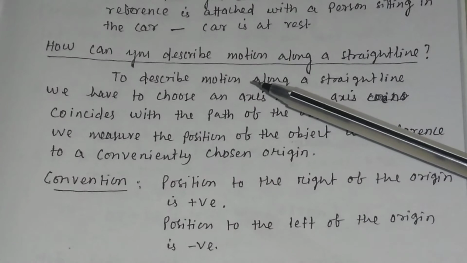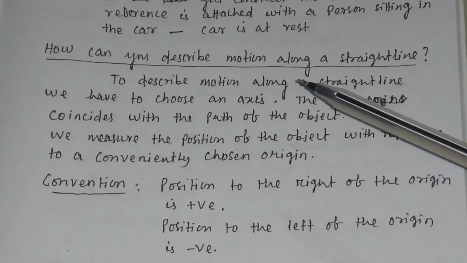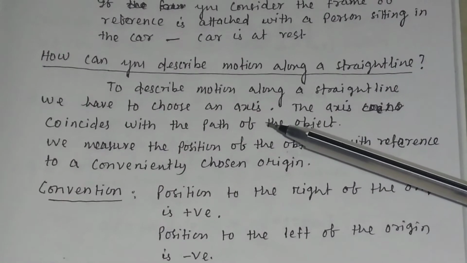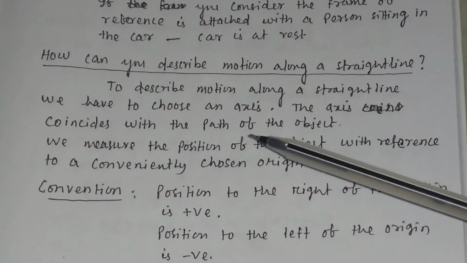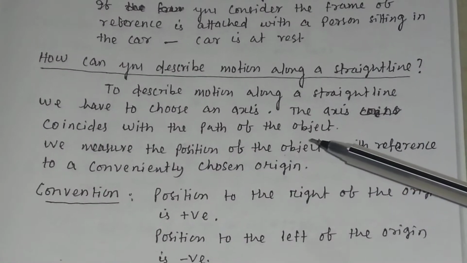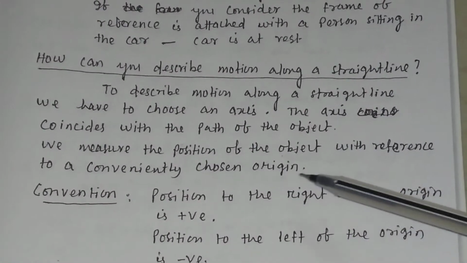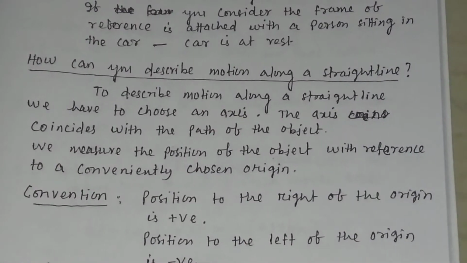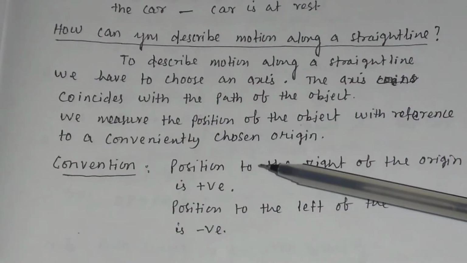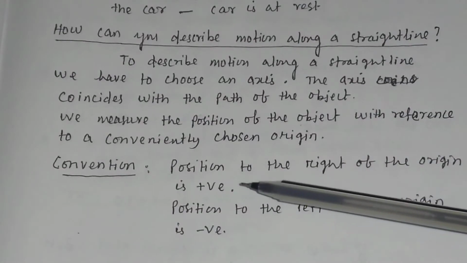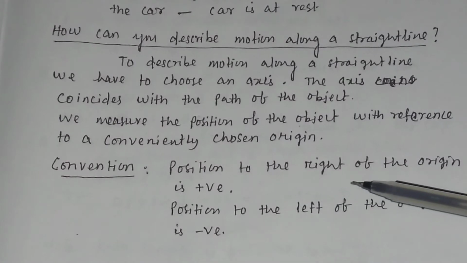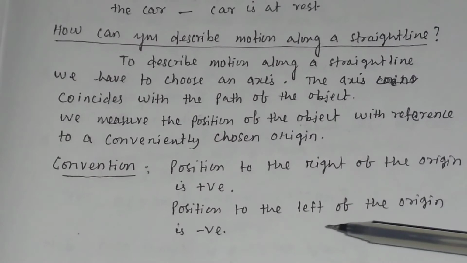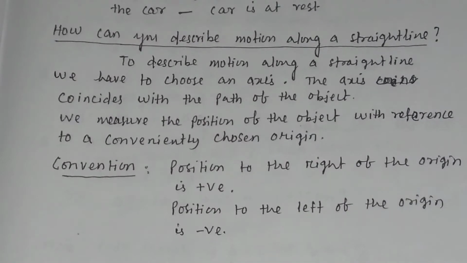How can you describe motion along a straight line? To describe motion along a straight line, we have to choose an axis. The axis coincides with the path of the object. We measure the position of the object with reference to a conveniently chosen origin. We generally use the following convention. Position to the right of the origin is generally taken as positive, and position to the left of the origin is generally taken as negative.